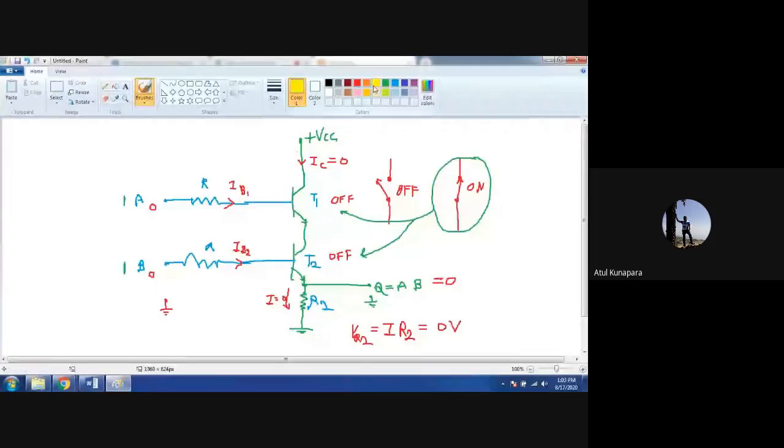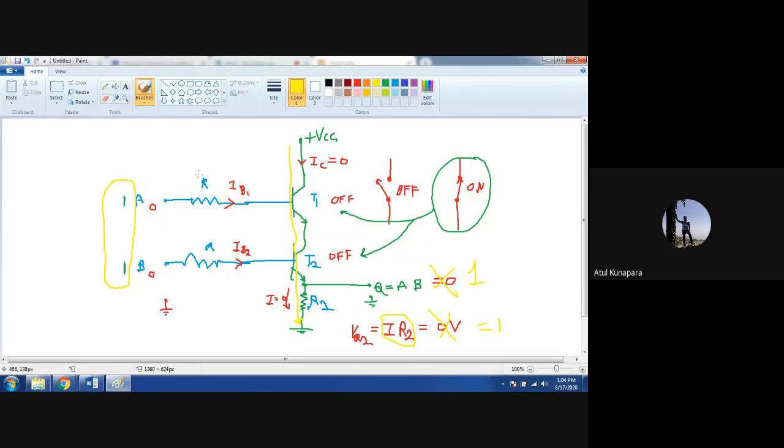That means current will come from VCC, travel through transistors T1 and T2, and go to the ground. This way, current I will be flowing. So now IR2 will be there, so your 0 volt will not be there now. Now your VR2 will be equal to logic 1, or you can say the power voltage. And so here the output is going to be logic 1. Your inputs A and B both being logic 1, only then can this case happen.